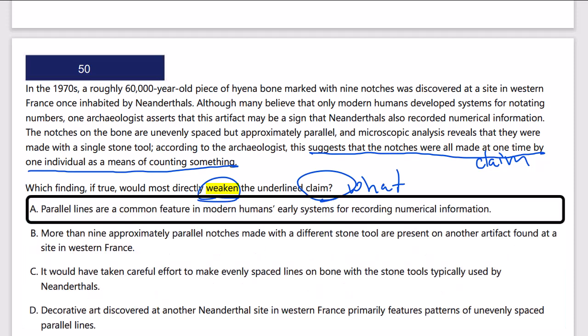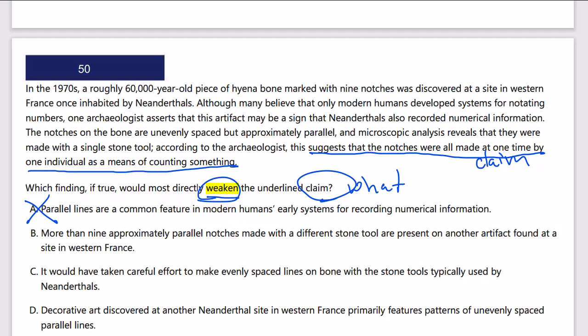Parallel lines are a common feature in modern humans' early systems for recording numerical information. That says nothing to help to defeat the argument. If anything, that might help us because the lines were parallel. So this is opposite, typical answer choice. So there are a few typical answer choices we always want to look for in elimination. Opposite the idea, it's irrelevant to the idea. Maybe it has information that's just simply not evidenced in the text, even though it might seem plausible. Or it's extreme language. These are typical elimination procedures.